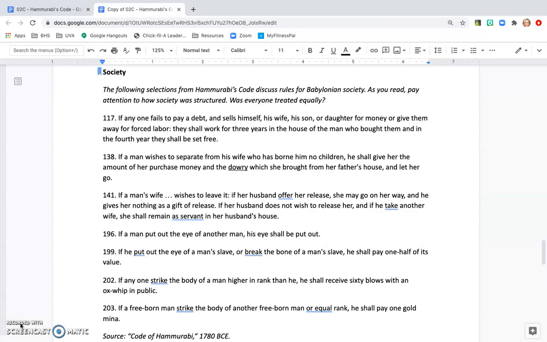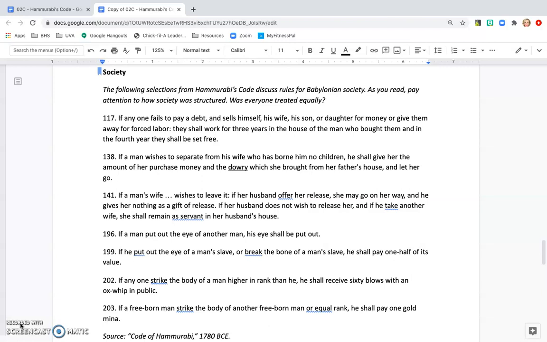199. If he put out the eye of a man's slave, or break the bone of a man's slave, he shall pay 1/2 of its value. Notice here that there is a differentiation between man and slave. In 199, it essentially says that if a man, a free man we can assume, breaks the bone of a man's slave or puts its eye out, then that man who did that damage shall pay 1/2 of the slave's value. Notice here it says "its" instead of "his," where it recognizes the humanity of that person.